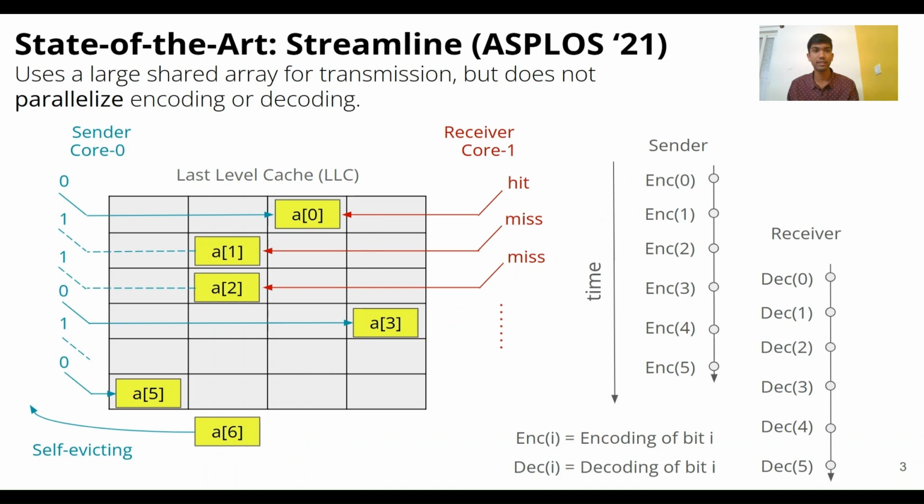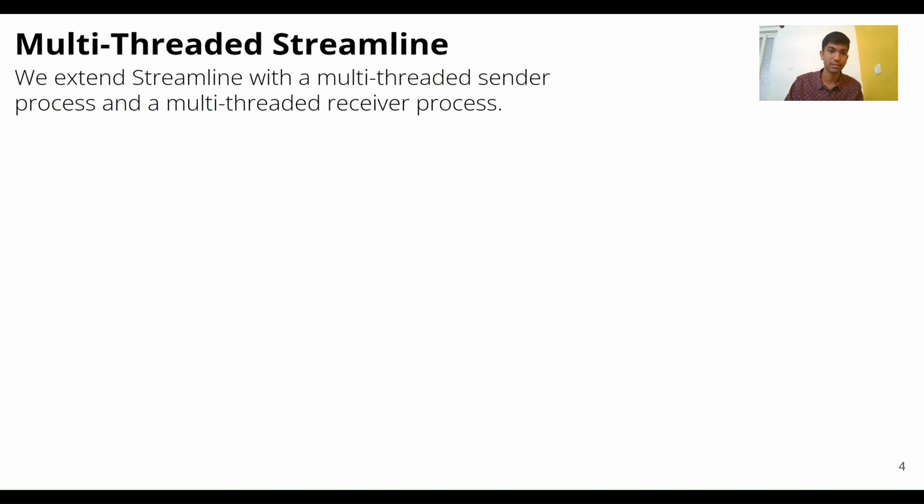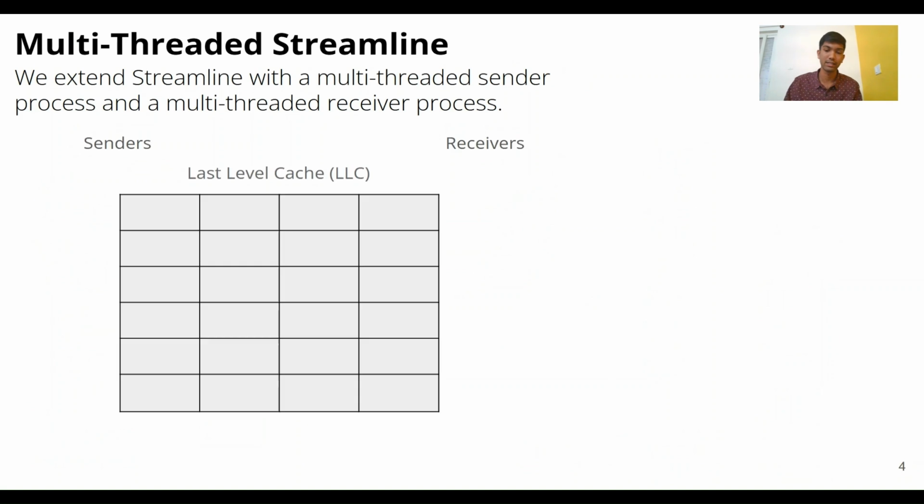However, the drawback of Streamline is that since it uses a large shared array for communication, there is a possibility to parallelize the encoding of bits or parallelize the decoding of bits. However, this does not happen in Streamline, which limits its bit rate. Hence, we extend Streamline with multiple sender threads and multiple receiver threads.